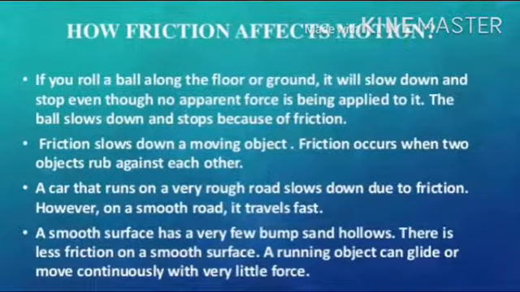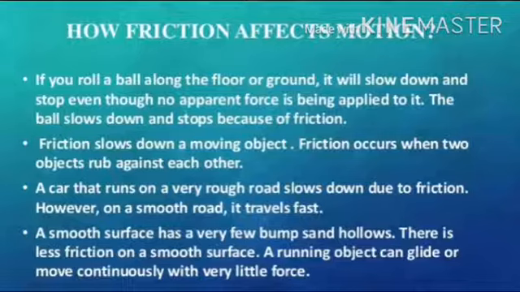Now let us understand how friction affects motion. If you roll a ball along the floor or the ground, it will slow down and stop even though no apparent force is being applied to it. The ball slows down and stops because of friction. Friction slows down a moving object. Friction occurs when two objects rub against each other.